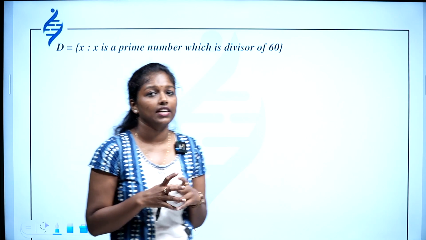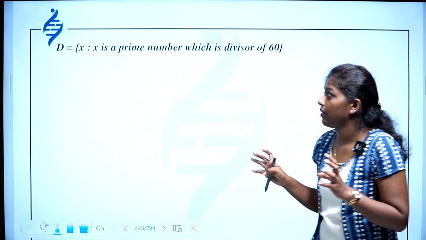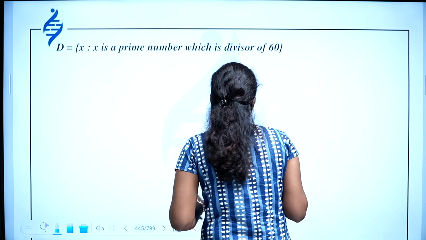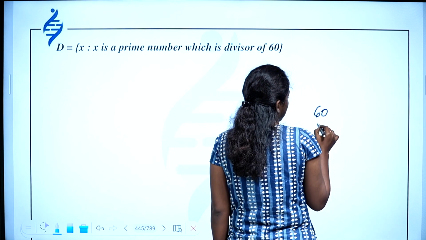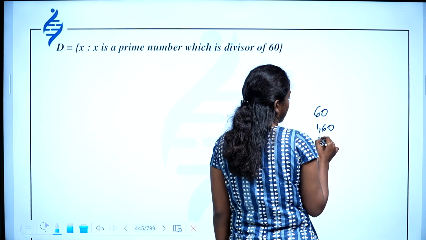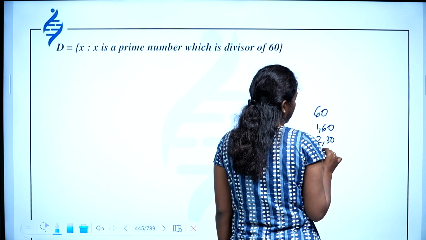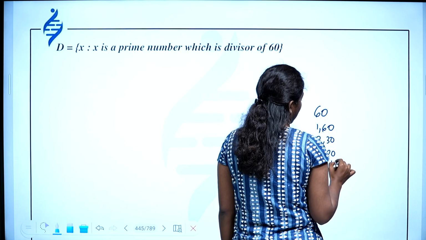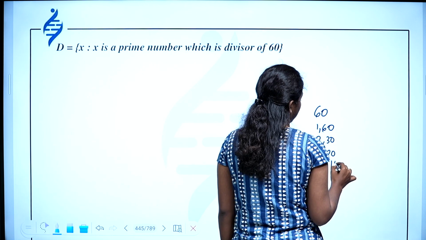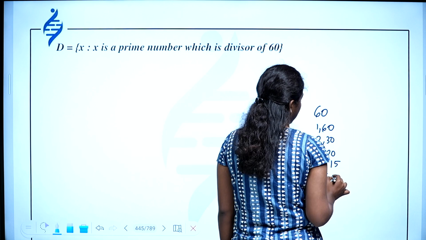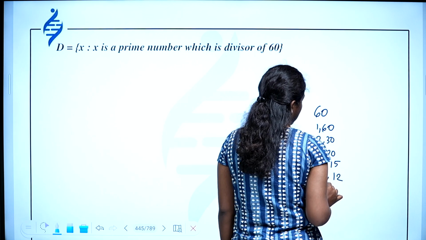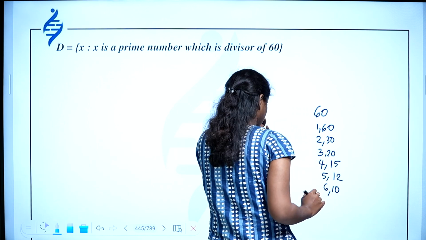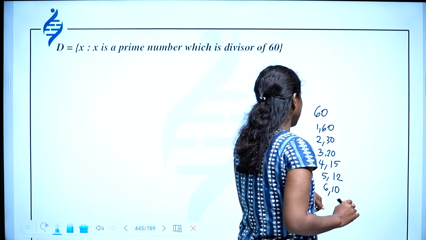Then x is a prime number which is a divisor of 60. So you have to find a prime number which is a divisor of 60. So first of all, I can write what are the divisors of 60. 1, 60, 2, 30, 3, 20, 4, 15, 5, 12, 6, 10. I think these are the numbers.